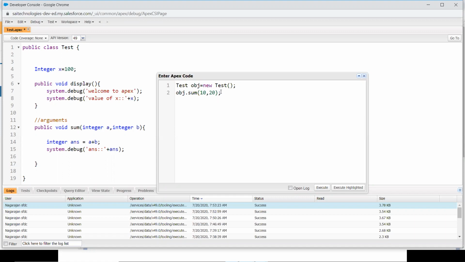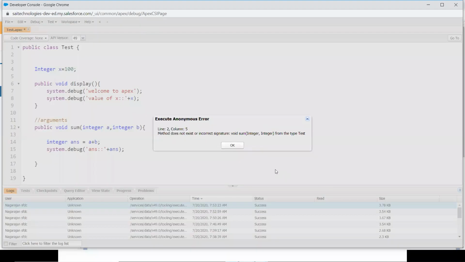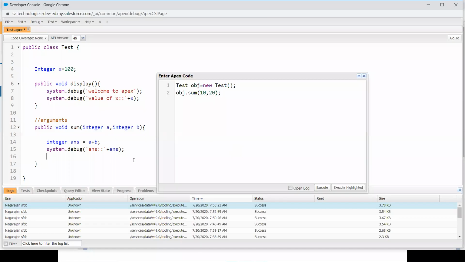Okay. What happens is the 10 will be stored into a and 20 will be automatically stored into b. And after that, these two values will be added up into the answer variable, and it will get printed on the screen. So let's see what the output is. I need to save it, I guess. I haven't saved it properly.